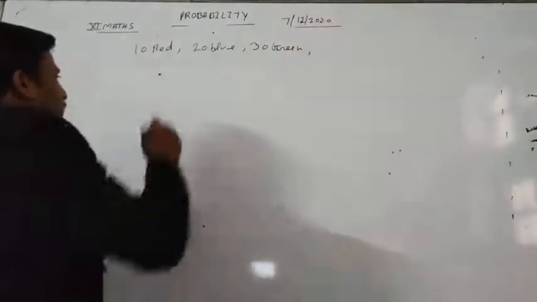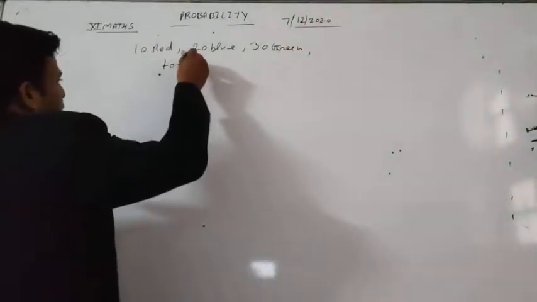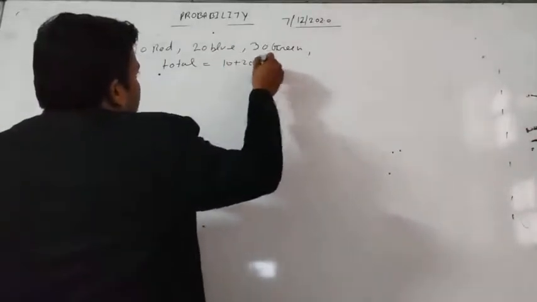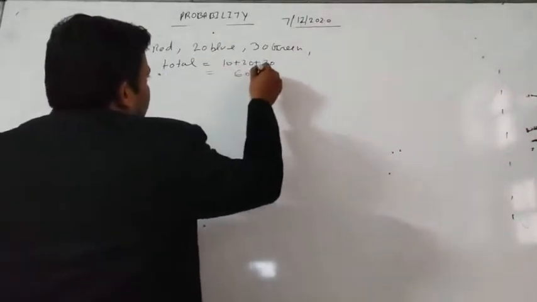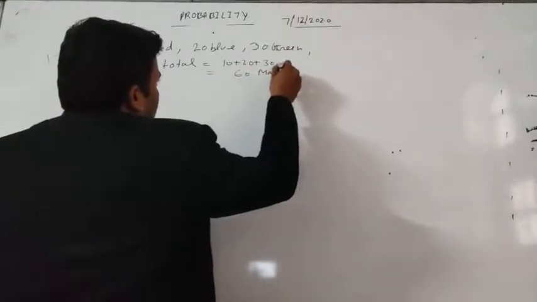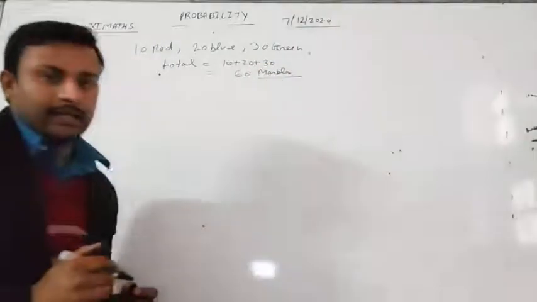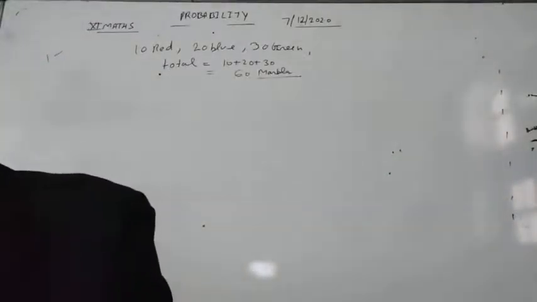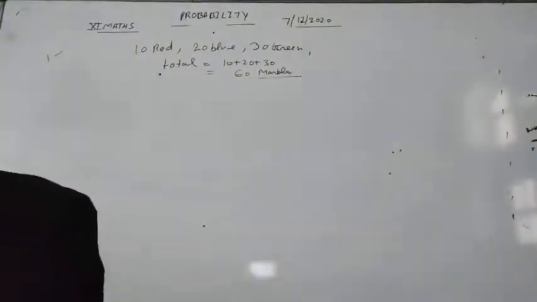So there are a total of 10 plus 20 plus 30, which means 60 marbles. Okay student, there are 60 marbles and the question says that 5 marbles are drawn at random from the box.